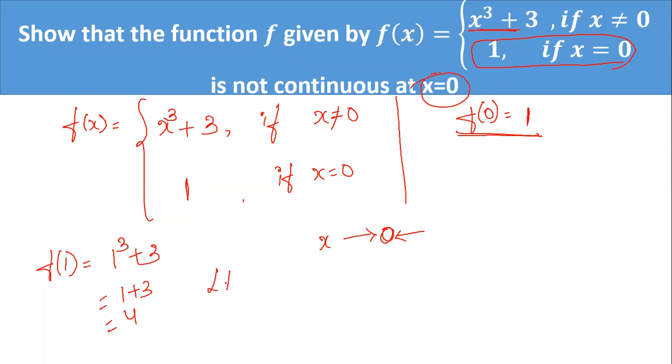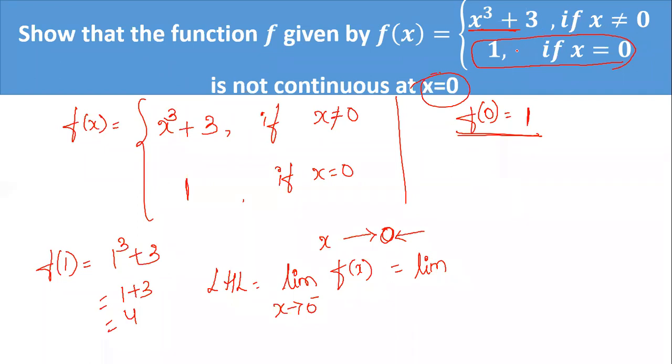So you find what is LHL. LHL you'll get as limit of f of x as x tends to 0 from the left. So from the left means the value of x should be less than 0. So if the value of x is less than 0, what is f of x? Whether it is the first one or the second one.